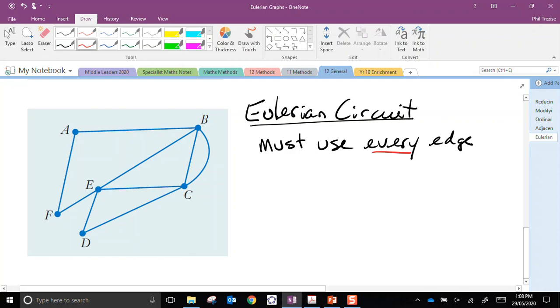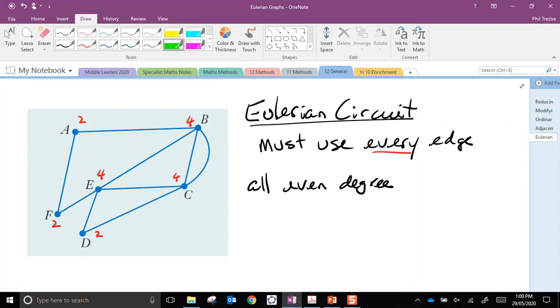Let's begin by writing the degree of every vertex. This one is degree 2, this one is 2, this one is 4, this one is 2, this one is 4, and this one is 4. So we're in luck. Every vertex has an even degree. That means we should be able to find an Eulerian circuit. Now it still could take a little bit of trial and error to do so.